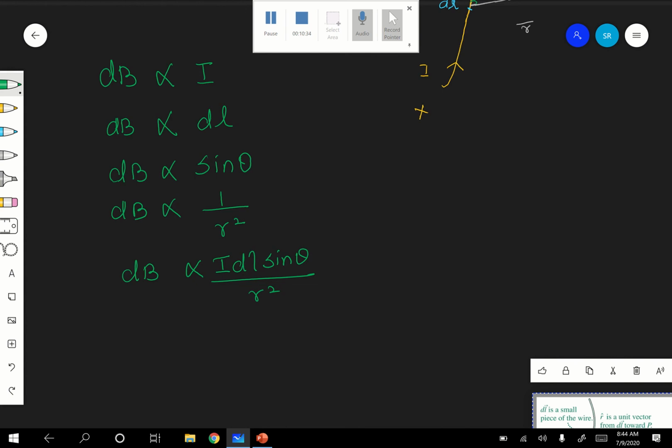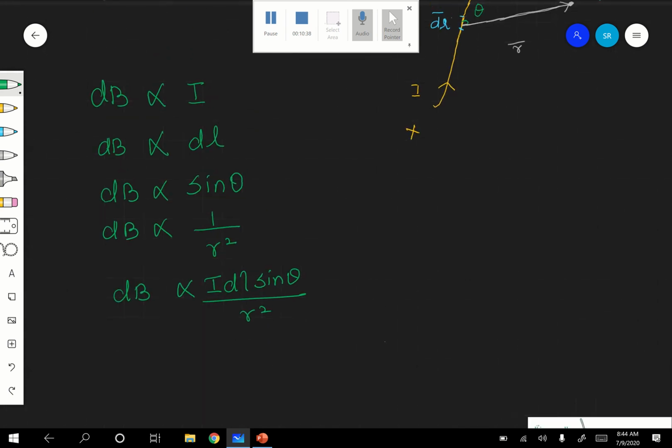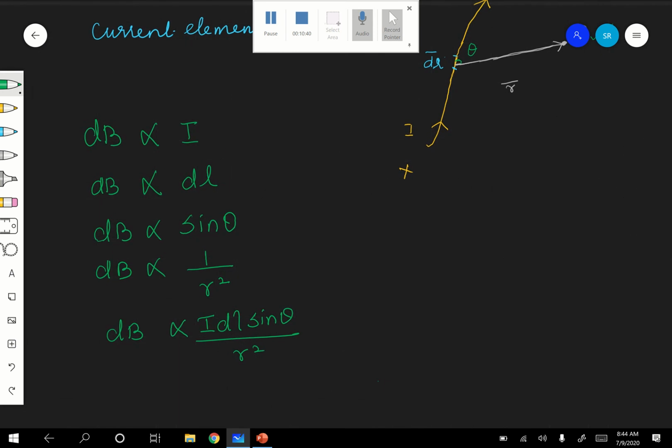Now a constant of proportionality should be added. Therefore dB is equal to K I dl sine theta by r squared. Are you following? K is a constant of proportionality, you know.